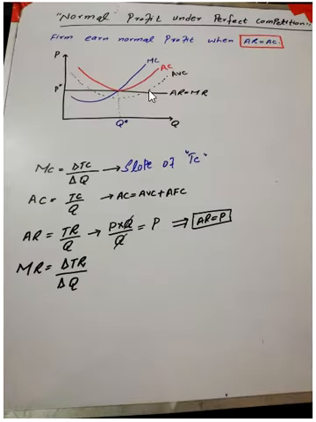Now let's talk about normal profit under perfect competition. What is the condition for normal profit under perfect competition? A firm earns normal profit when average revenue equals average cost. At a point, a situation where the firm's average revenue equals its average cost, then at that point the firm is earning normal profit or zero economic profit.